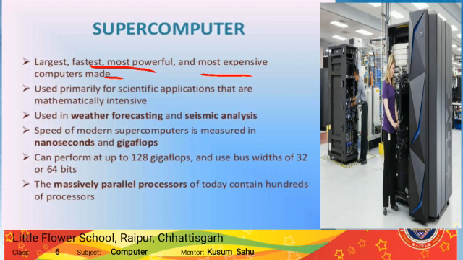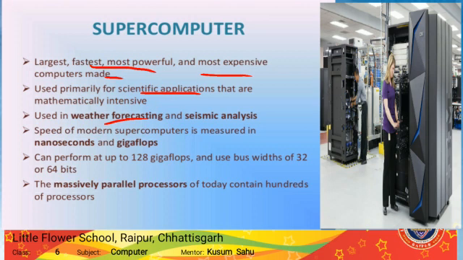This type of computer is primarily used for scientific applications or scientific research. It is also used for weather forecasting, climatic research, etc. and big calculations or intensive tasks.